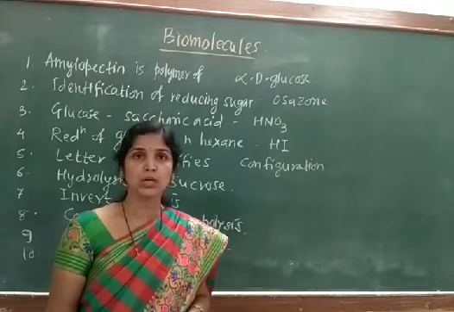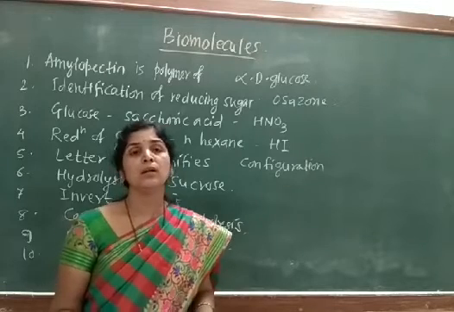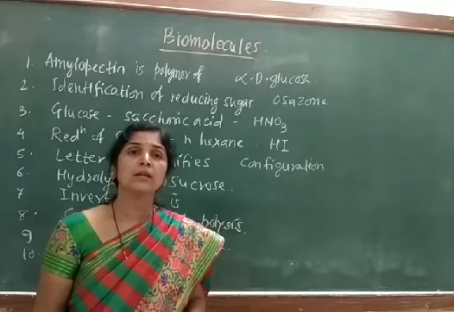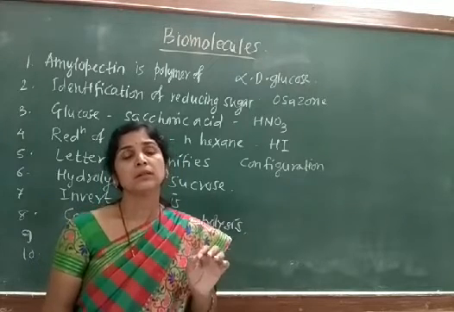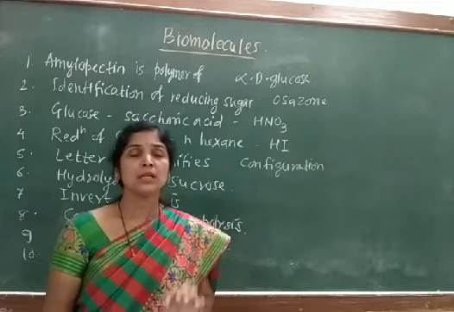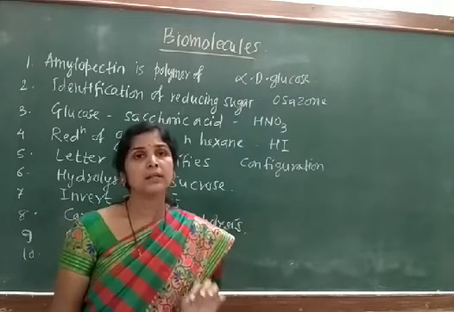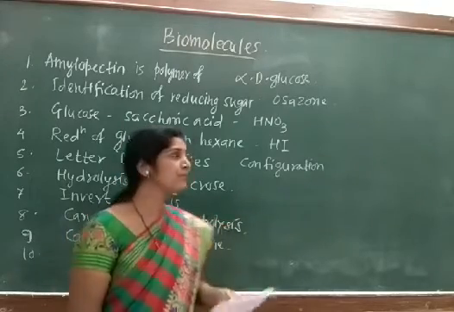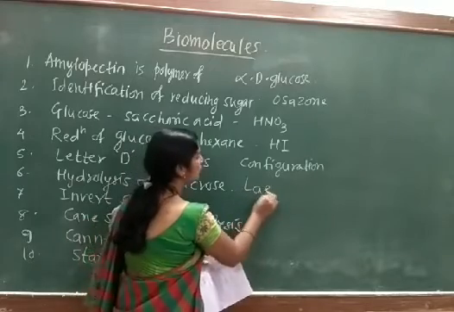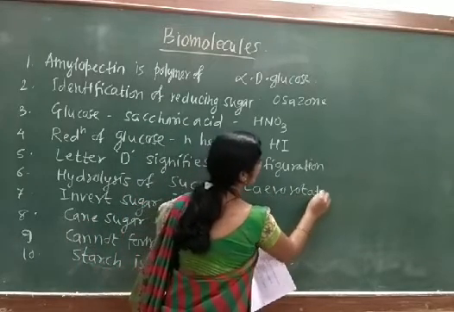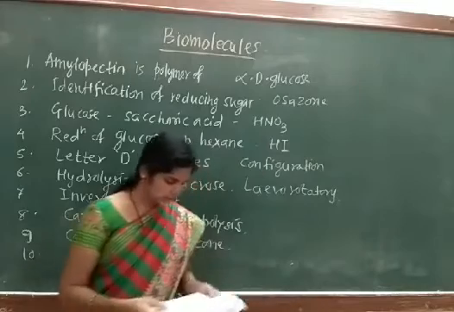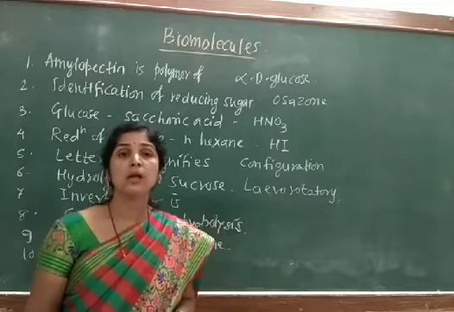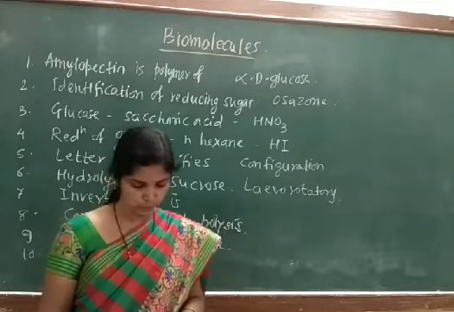Invert sugar is the name given to the hydrolysis product of sucrose, and in that case the optical activity is towards the left-hand side, a levorotatory form. So the correct option is option A. Inversion of configuration takes place when we talk about the hydrolysis of the sucrose molecule.